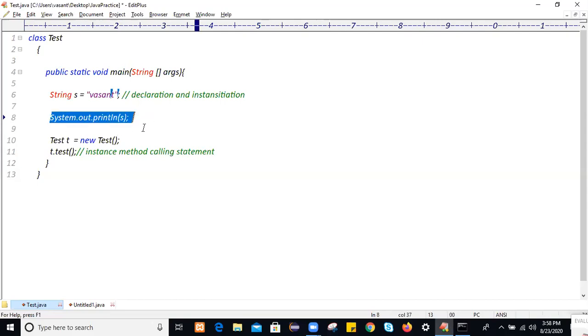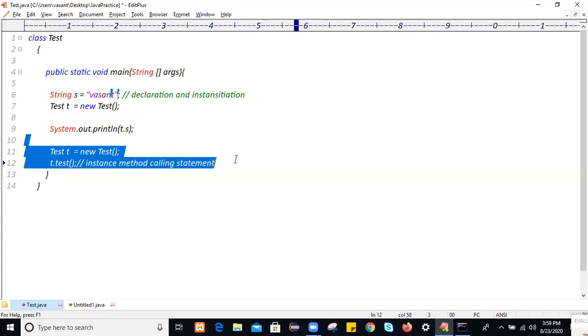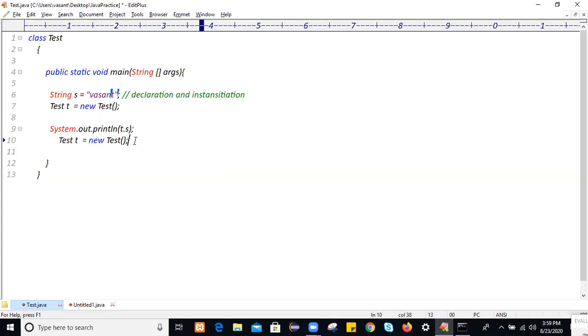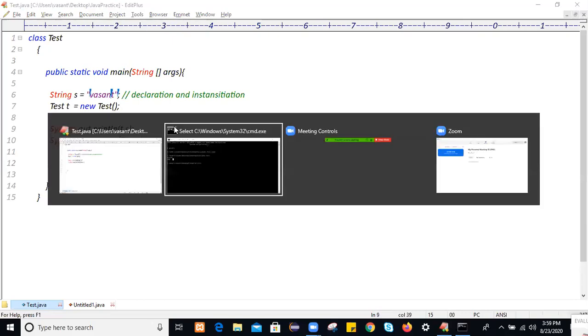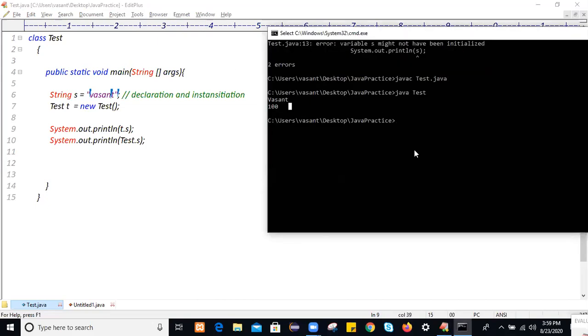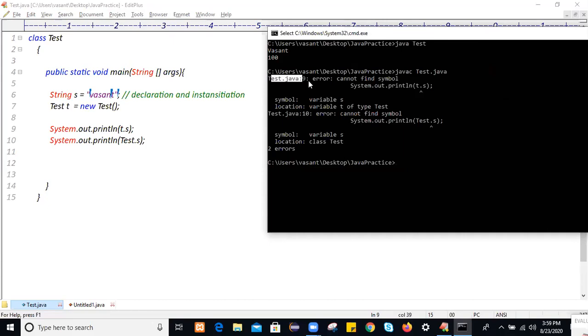But if you try to access this local variable by using an object name, like this, where t is the object name of the created object, or by using the class name, Test, then immediately you will get a compilation error: cannot find symbol.